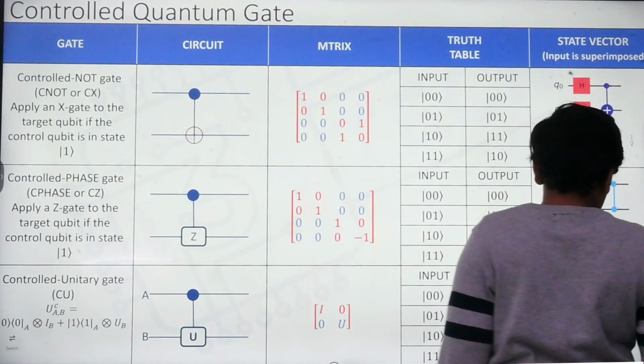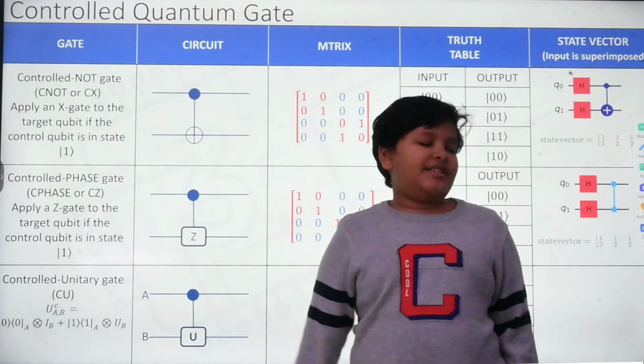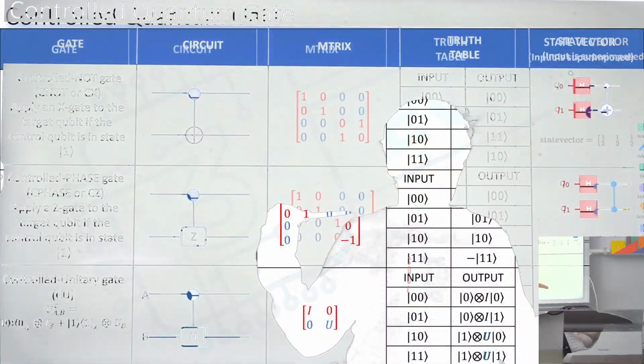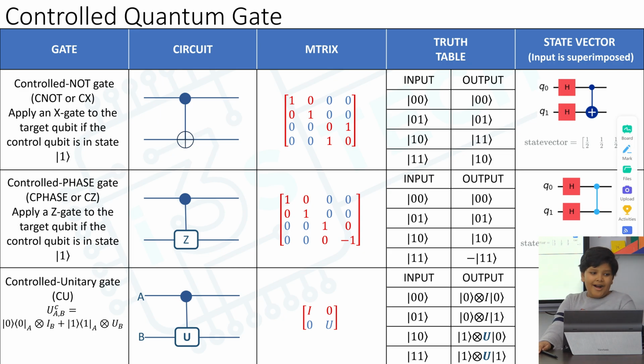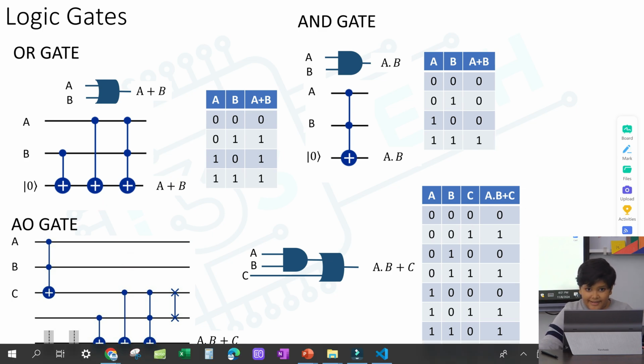Now we will be talking about the classical gates in quantum representation. So right behind me is the AND gate, the OR gate, and the other gates, and instead of demonstrating it here, I'll be demonstrating it in a tool called Qiskit.